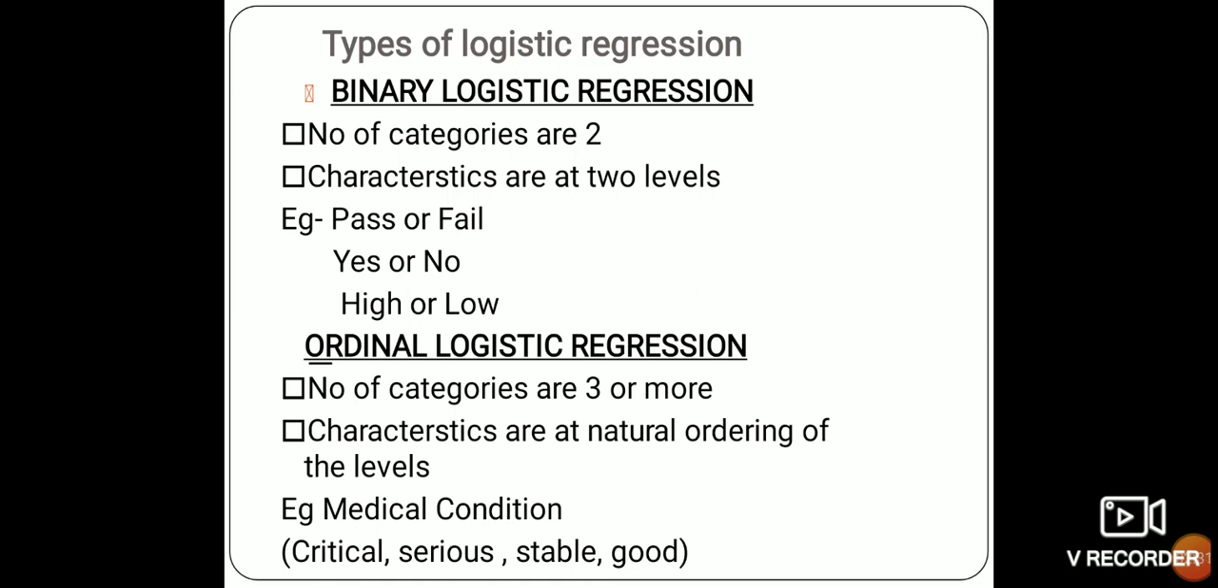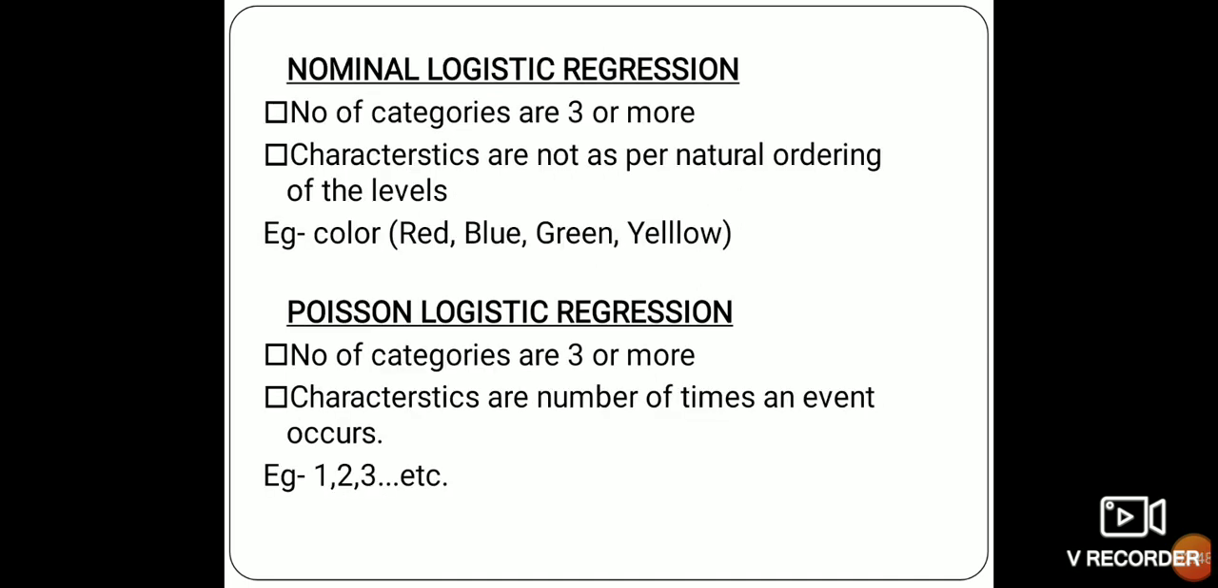The characteristics have a natural ordering of the levels. For example, medical condition. In medical condition, the natural ordering is critical, serious, stable or good. If we go for survey results, then the natural ordering is agree, neutral or disagree. In nominal logistic regression also, the number of categories is 3 or more, but the characteristics are not in a natural ordering of the levels. For example, color: red, blue, green, yellow, maybe more. Subjects: physics, chemistry, bio, maths or maybe more.